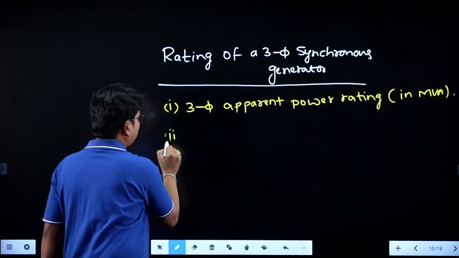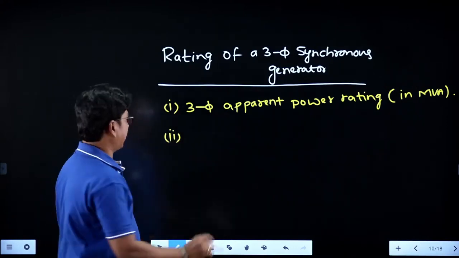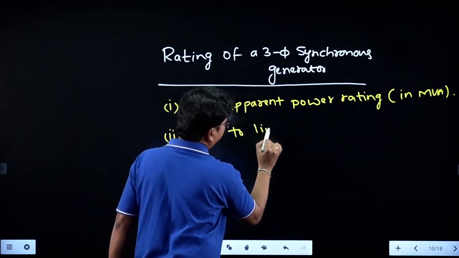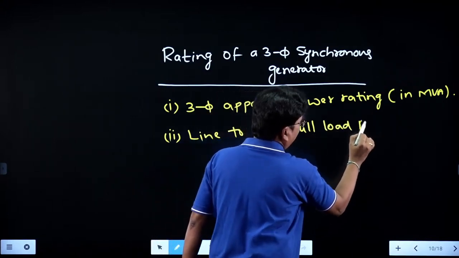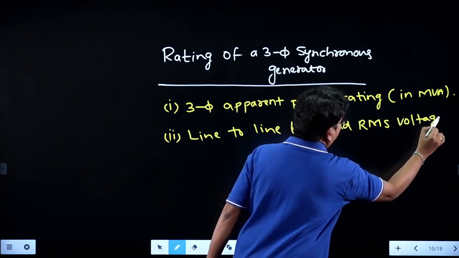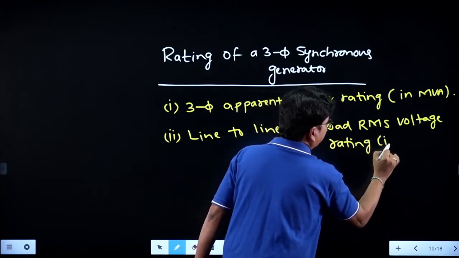and along with this they will give the line to line full load RMS voltage rating, which will be in kilovolts.